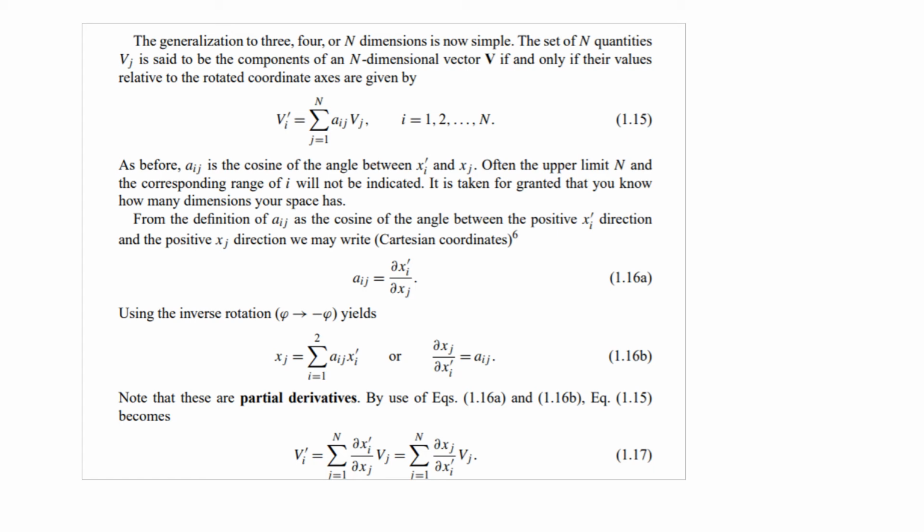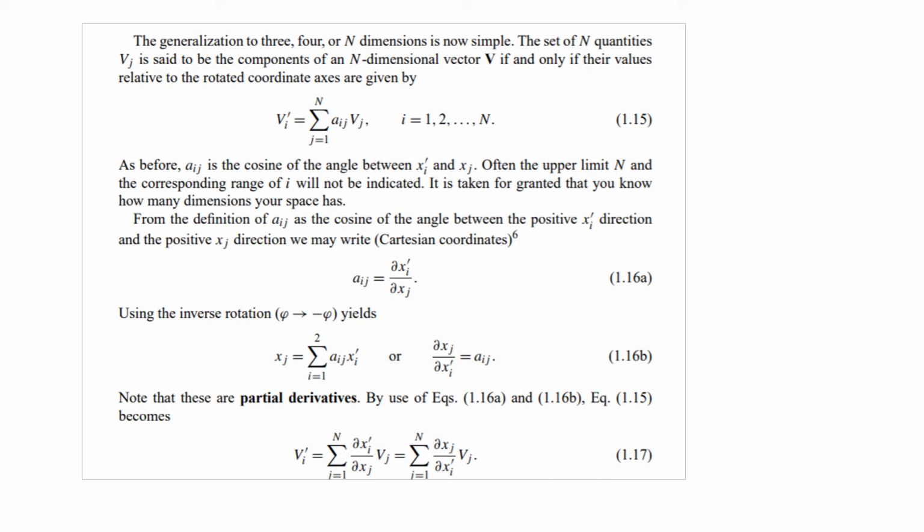If you use the inverse rotation, the system of coordinates is rotated in the negative direction, meaning phi is replaced by minus phi. Then the primed coordinate will be in the denominator. Then it will become xj equals summation i varies 1 to 2 aij xi prime. Now primed is on the right hand side, unprimed coordinate is on the left hand side, and the direction cosine will be aij equal to partial xj over partial xi.